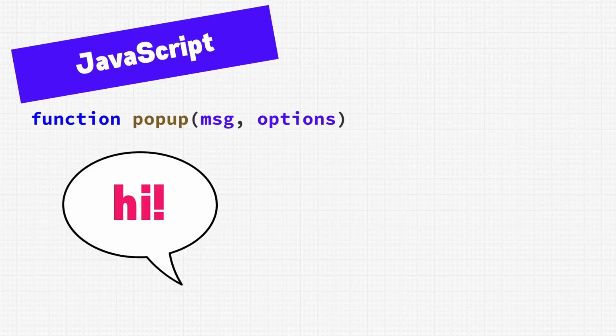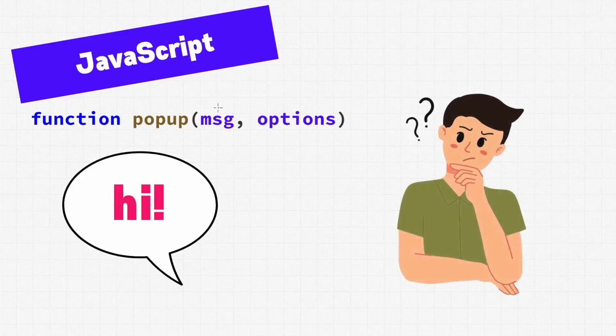Alright, so we have this function called popup, which will show a pop-up to the user. The pop-up has a customizable message and has some options. So far so good? Well, not quite. We've already run into a problem with this function, and it's the first line of code. So what is a message anyway? We can probably assume that it's some text data because that would make sense if we're going to show a pop-up. What about these options here?